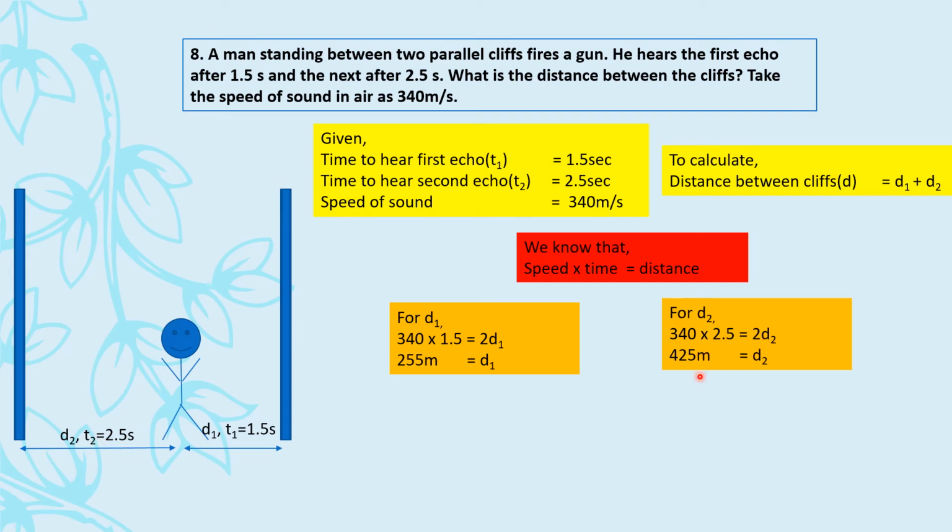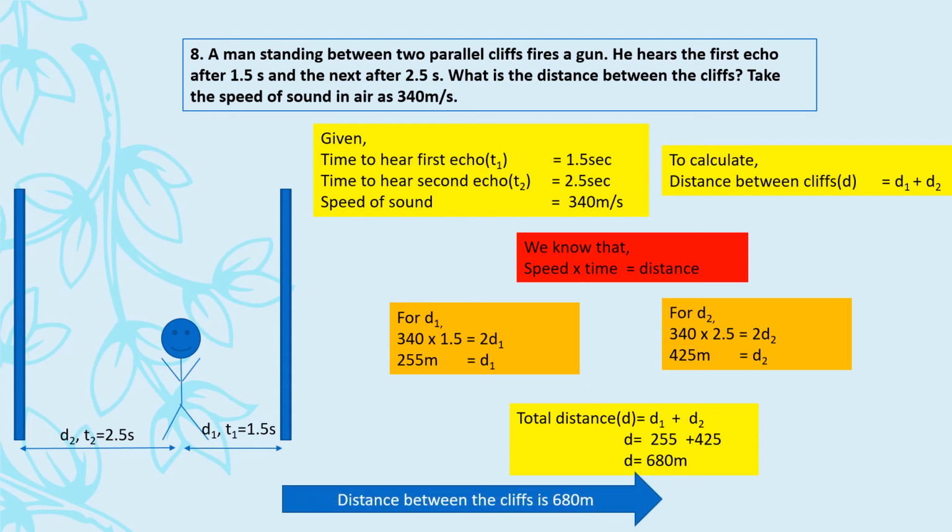So we are using the formula 2d2. Okay. So now we'll solve it. You'll get 425. Now d1 is 255, d2 is 425. So now what would be the distance between the cliffs? It is d1 plus d2. So it's going to be 255 plus 425, that is 680 meters. Got that? So total distance between the two cliffs is 680 meters.